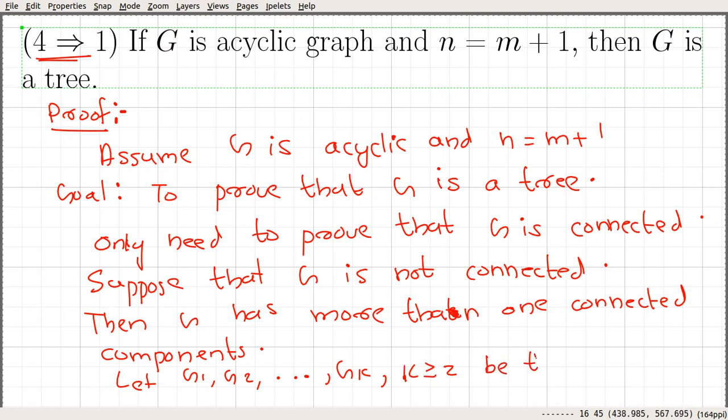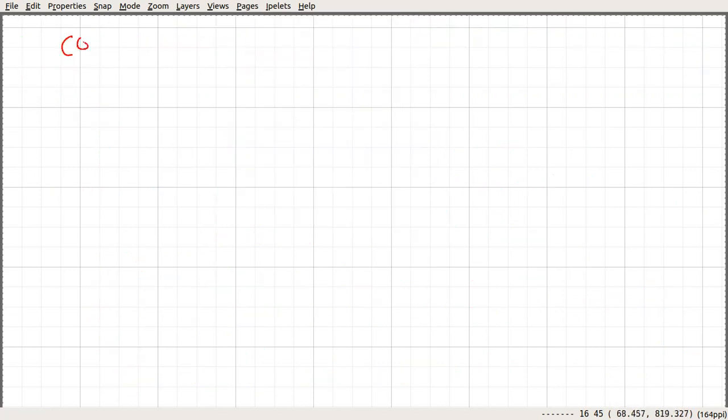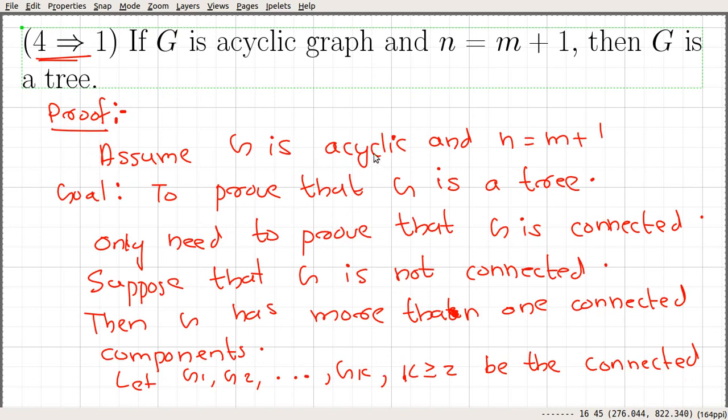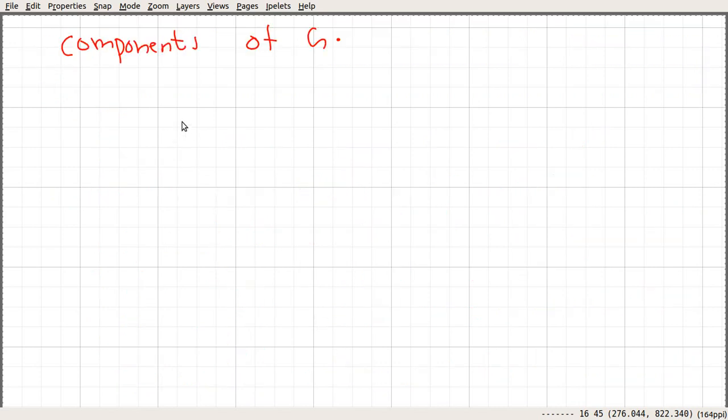Let these be the connected components of G. Since G is acyclic, the subgraphs G1, G2 up to Gk are also acyclic.